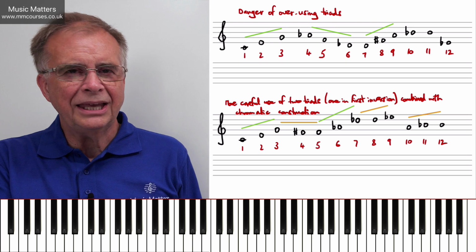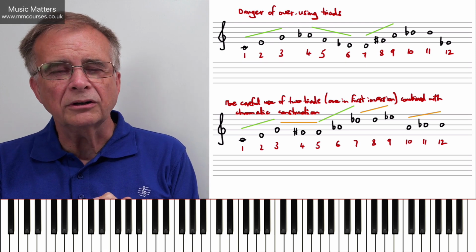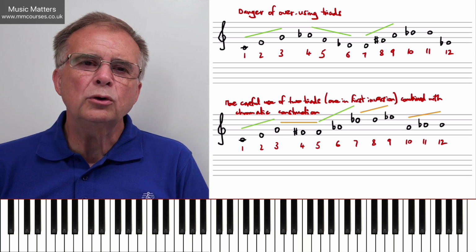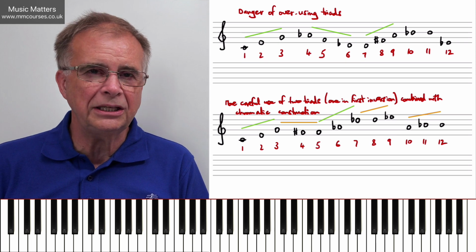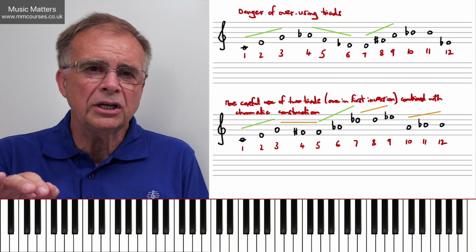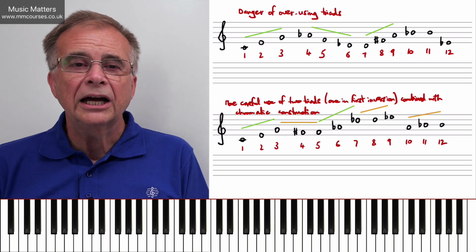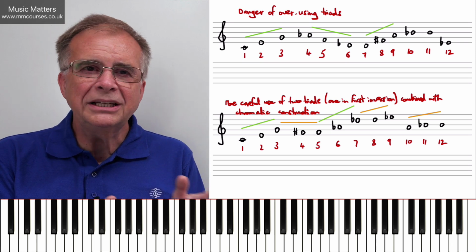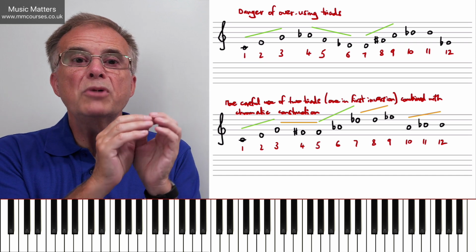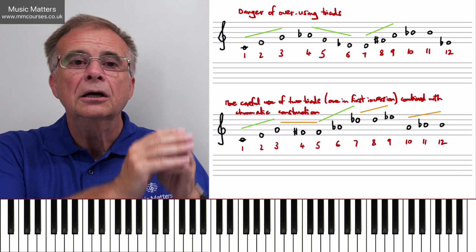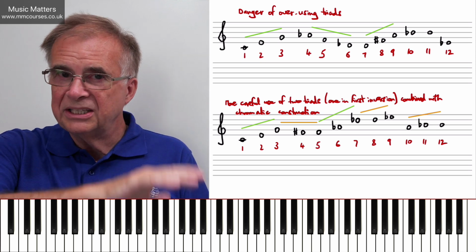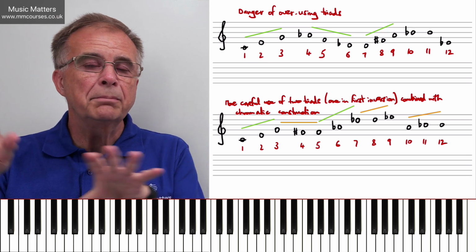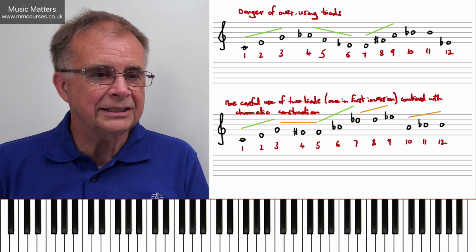Now, if you're going to have key centers, one thing we need to be aware of is that those key centers are likely to shift within the row. You can't write a row that's in the key of C major. You can imply C major, but then before you know it, you're going to have a triad possibly that belongs to a different key. So it's certainly not going to give us any stability in terms of key, but there might be momentary reference to a key center or to a particular chord, but it's quickly going to move on either to something that is completely atonal or that's immediately going to imply another key center.